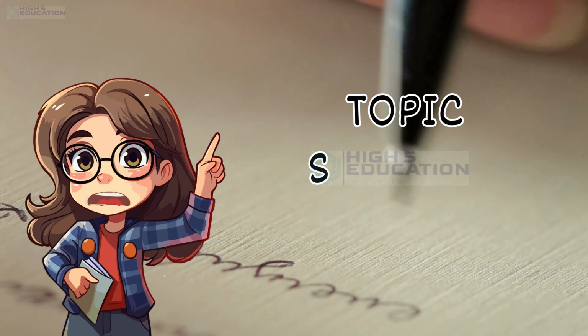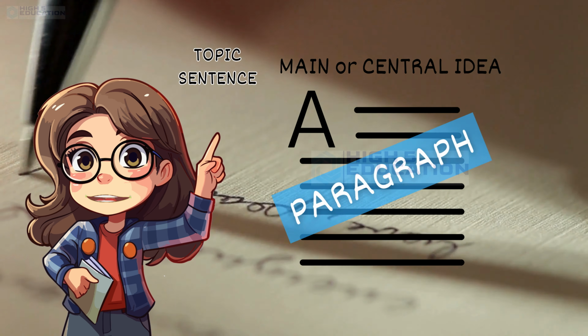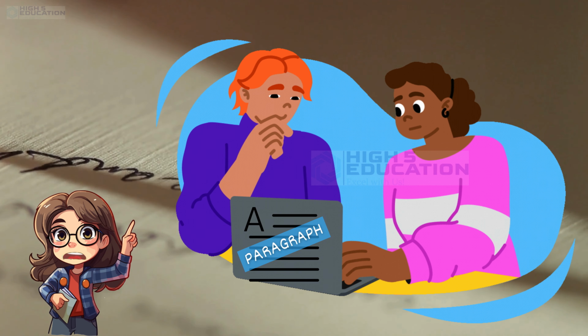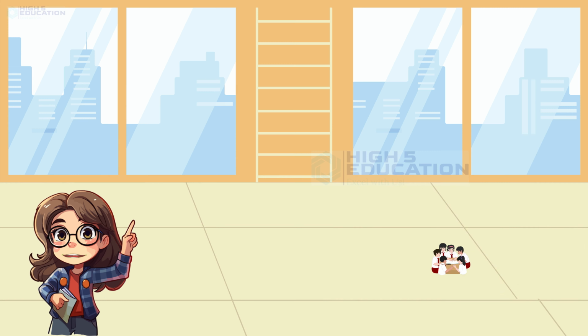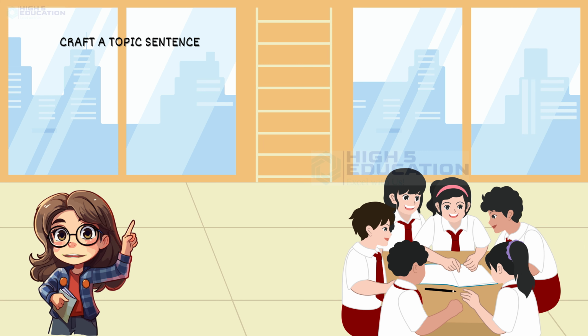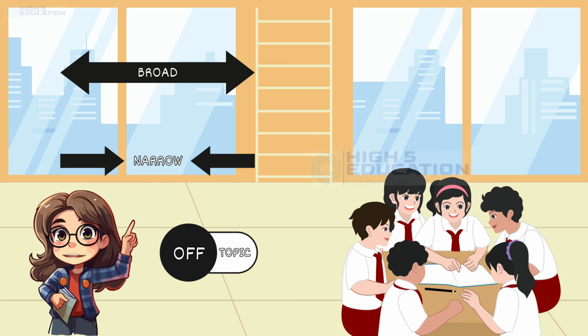Let's talk about a topic sentence. A topic sentence states the main or central idea of a paragraph. The rest of the paragraph provides evidence and analysis to help support or prove this idea. When writing, be sure to craft a topic sentence that accurately synthesizes what the paragraph is about. It should not be too broad, too narrow, or off-topic.